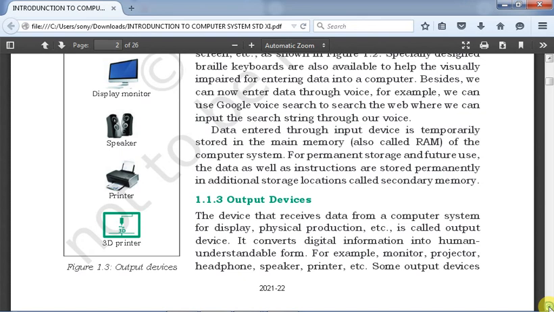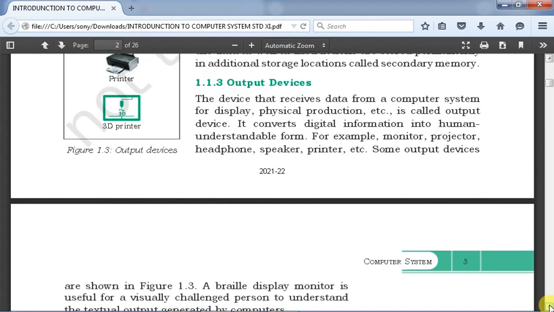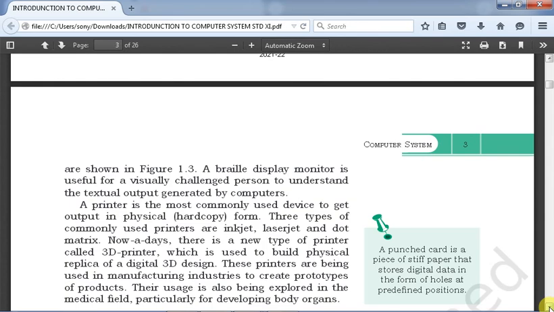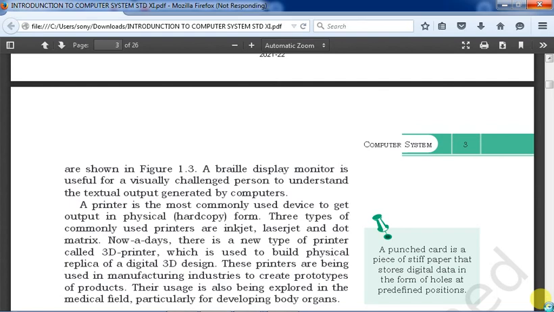Some output devices are like this, as shown. You can see them in figure 1.3, in the previous page. A braille display monitor is useful for a visually challenged person to understand the textual output generated by computers.